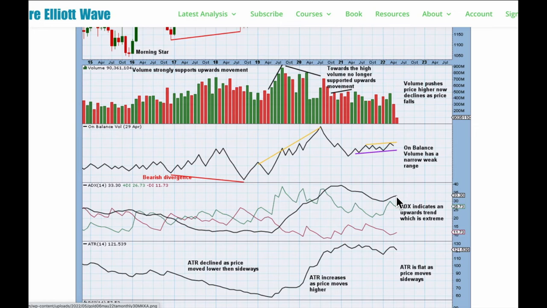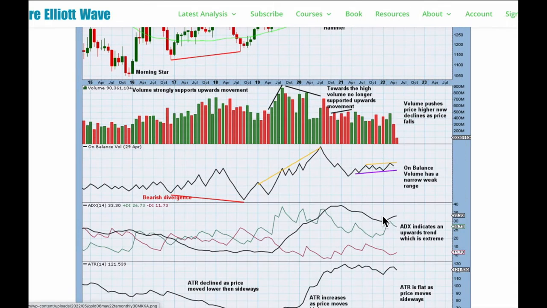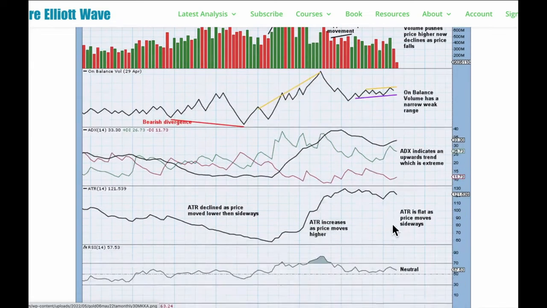ADX at the monthly chart level is still indicating an upward trend, which is still extreme and has been for a long time. It's a lagging indicator. If there has been a trend change just 2 months ago, ADX is not going to catch up for a year at the monthly chart level. It's based on a 14-month average, so it'll take more than a year for this one to catch up. And we look at lower time frames for that.